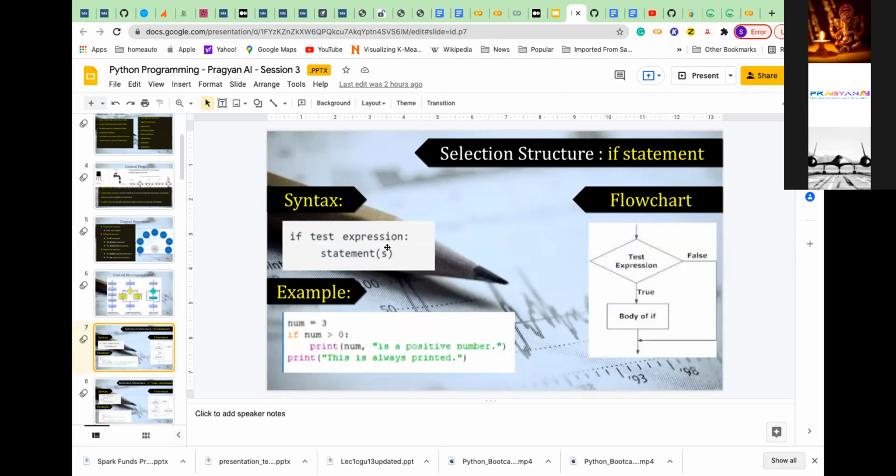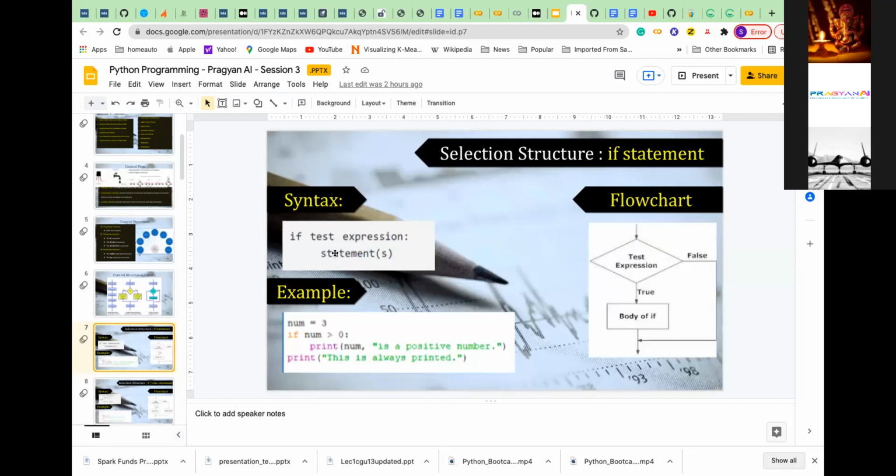It is a condition you should be executing. And there is something called a colon. This colon is very, very important, because without the colon it doesn't become a conditional selection structure. After that, there will be a statement or statements, meaning one statement or multiple statements, or a bulk of statements.